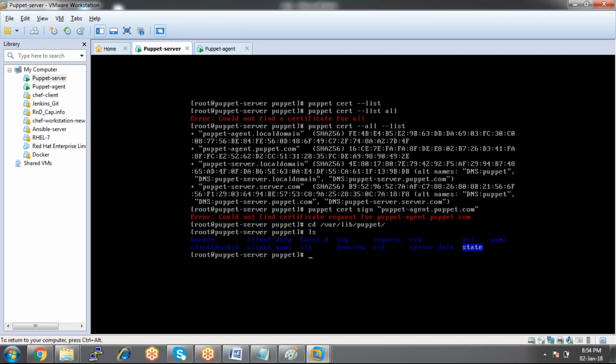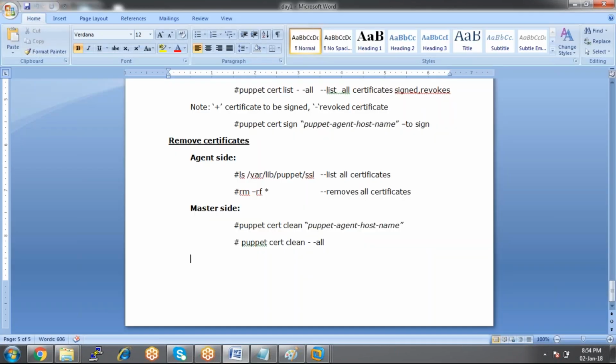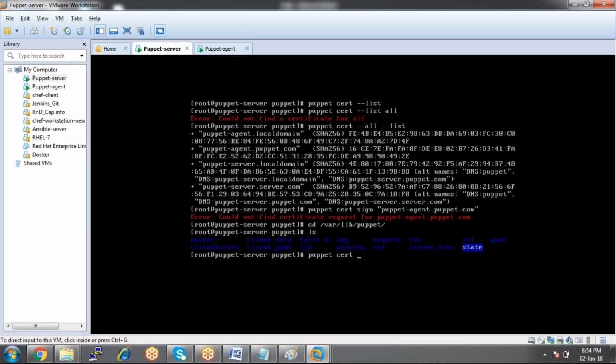Whatever certificate is accepted by the server machine, we need to remove it from the master. Puppet cert clean and then the host name of the agent machine. Then the certificate will be cleaned.